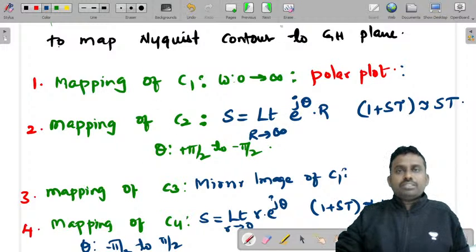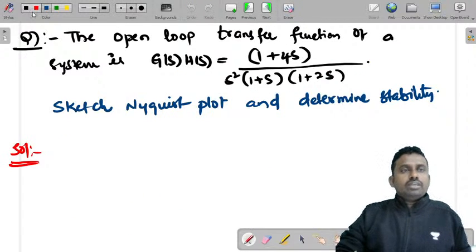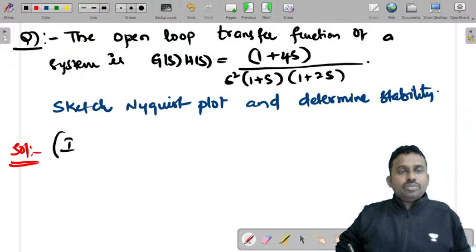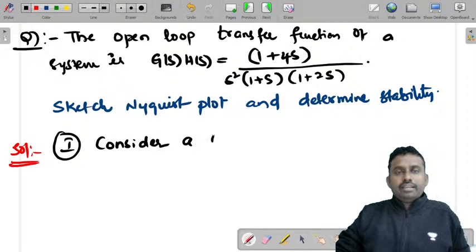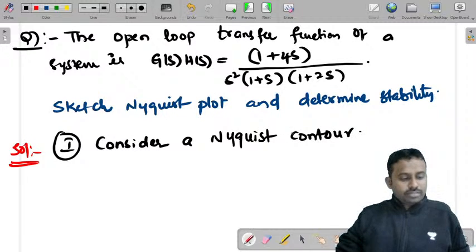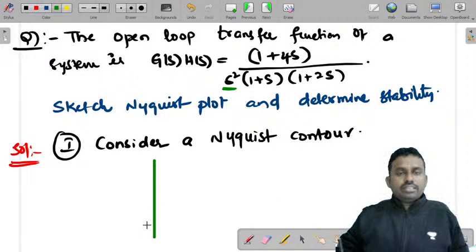So these are the steps, and you must be very careful. In this also, the first step that you do is consider a Nyquist contour. And if you observe the question, there are two poles at the origin, so you'll have four sections. So consider this.